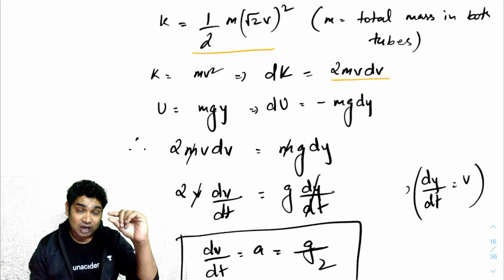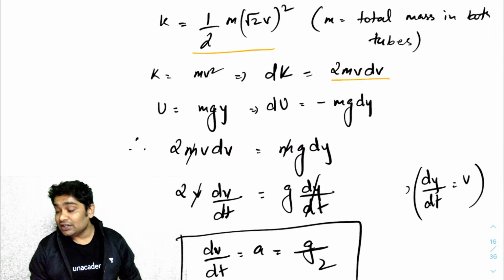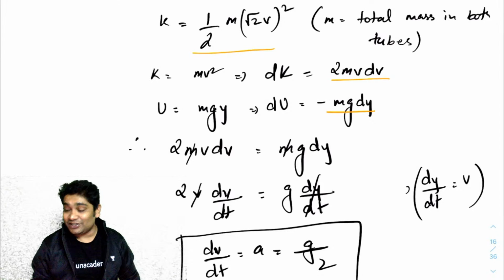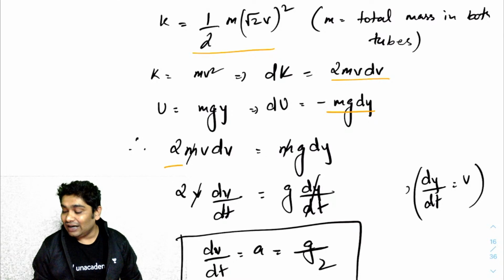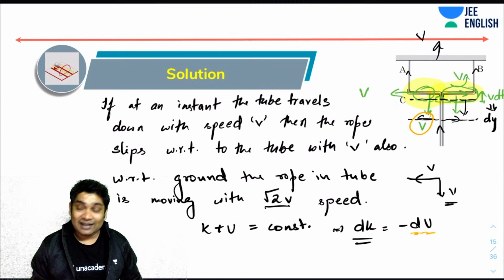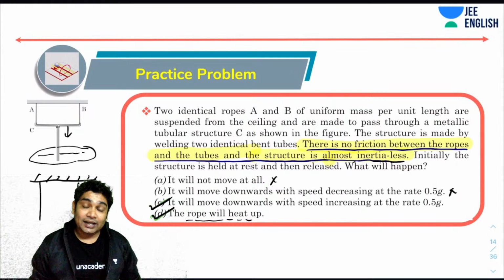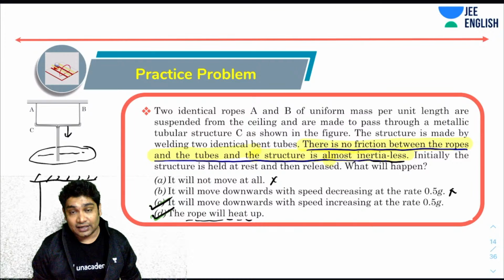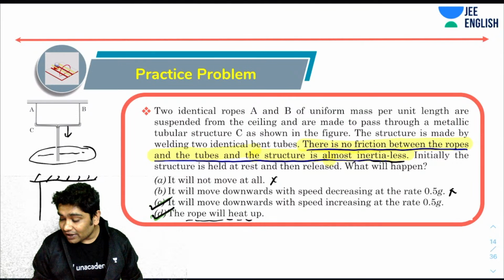And if it comes down by a distance dy, this is the loss in potential energy. Loss in potential energy should be equal to the gain in kinetic energy. That gives me this relation, and that tells me that dv by dt, which is the acceleration of the tube, is g by 2. And as I said, in the end of the motion, where there will be no rope left to gain any kinetic energy, this energy would get dissipated, and that is why your rope will heat up.